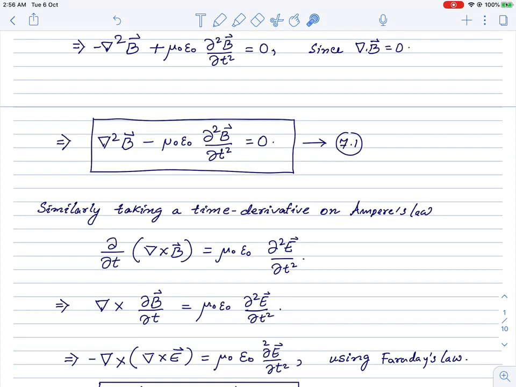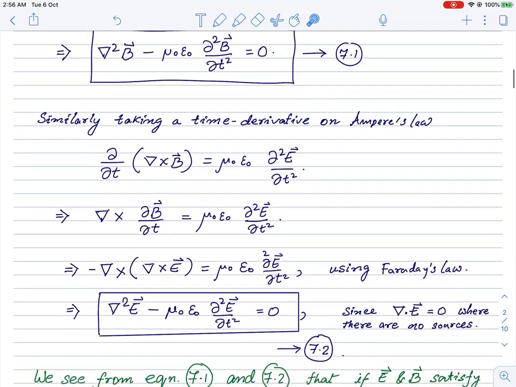Okay, so this is like a wave equation for the magnetic field, right? Now we can also do a similar exercise for the electric field. Now we have to take the time derivative of Ampere's law. If we take the time derivative of Ampere's law, then we can take the time derivative inside the curl of